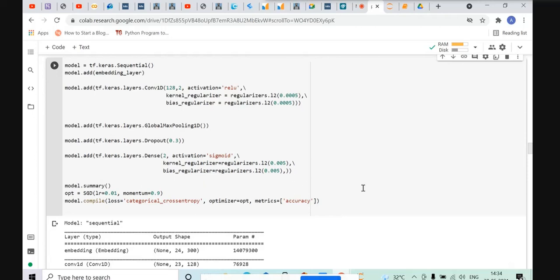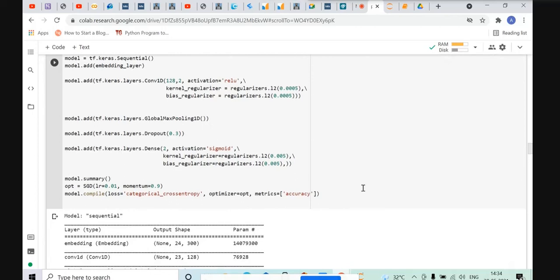Here we have a global max pool layer to get the most important features. Then we have used a dropout layer to reduce overfitting. It is necessary because large neural nets can overfit the training data, which can result in poor performance when the model is evaluated on new data.